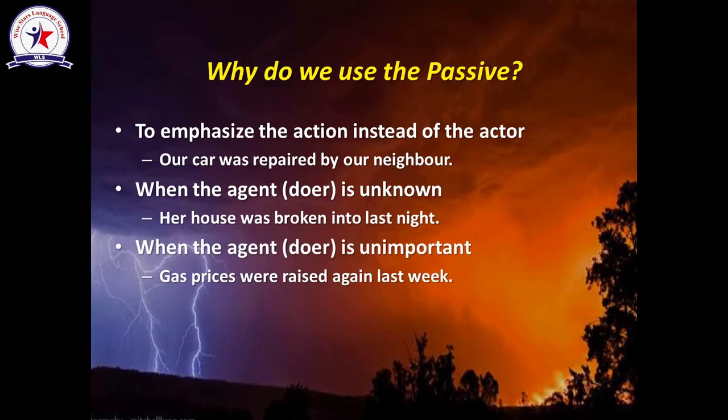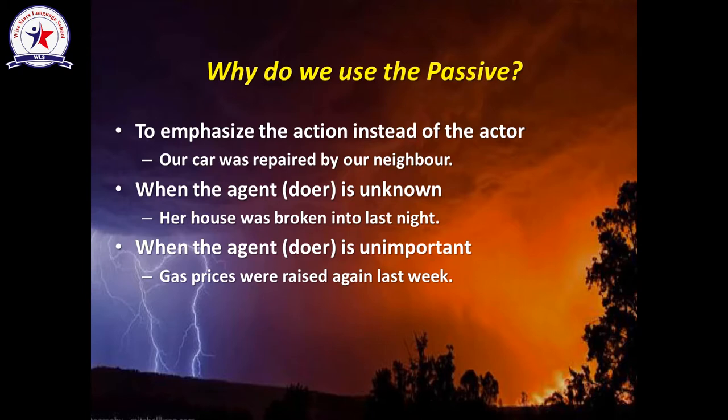The third use, when the agent or the doer is unimportant. So it's not important to mention the doer itself. It's not important to mention the subject of the sentence. Examine the following sentence. Gas prices were raised again last week. So actually, it's not important to know who raised the gas prices. The most important part is to know that the gas prices are very high now.